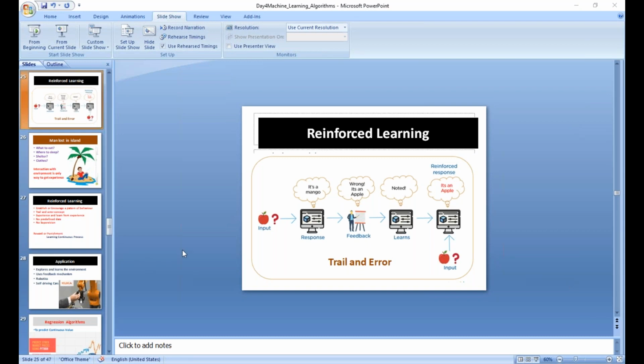Yesterday we have seen about supervised learning as well as unsupervised learning. You have seen the differences between them. So what is the difference between supervised learning and unsupervised learning? Anyone, give your answer in the chat. What is the prime difference between them?